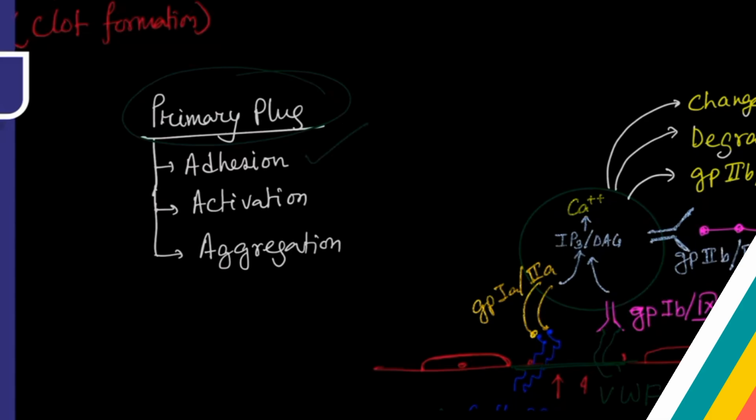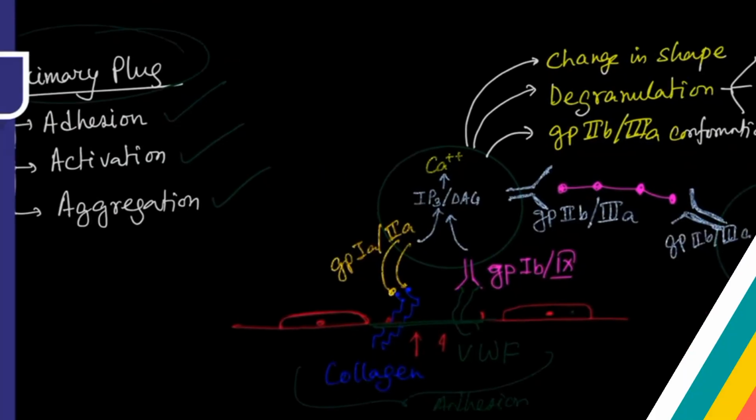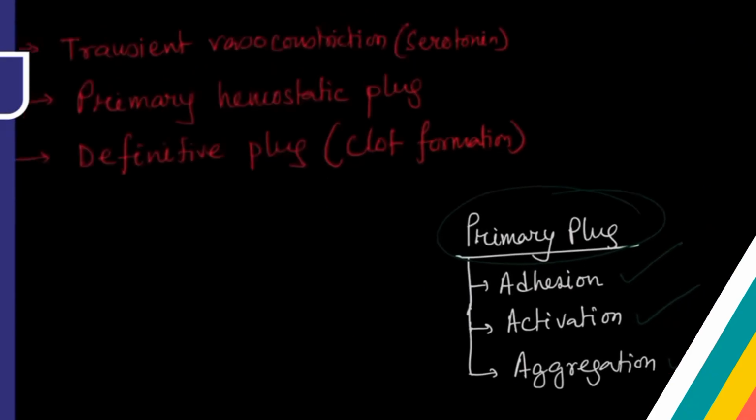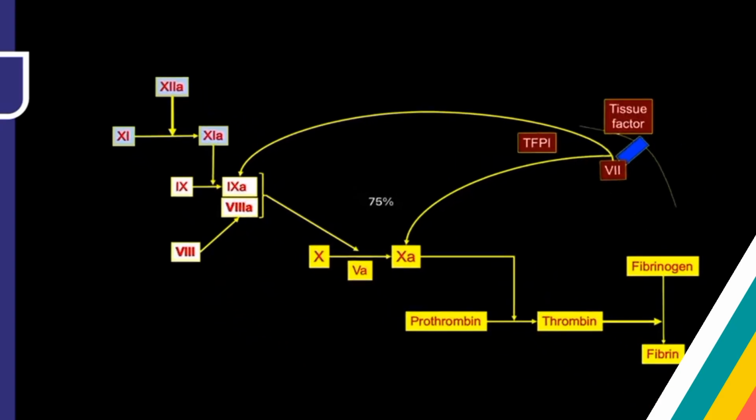So what are the steps? Adhesion of platelet, activation of platelet, and aggregation of platelet. Now, after the platelet plug formation, on the surface of this platelet membrane, the coagulation cascades will be activated, and that is known as definitive clot formation or definitive plug. So on the surface of platelet membrane, the coagulation pathway will be activated.